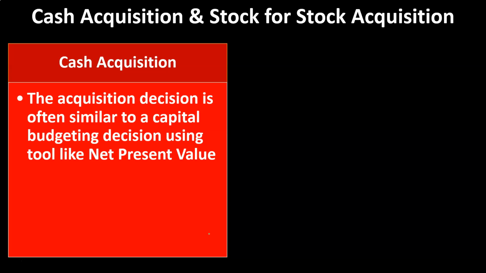In that instance, the decision-making process is often similar to a capital budgeting type of decision, where you might use a net present value calculation. So when the purchase takes place, you'll typically have an initial outflow of cash. How that will be structured can differ depending on how the merger will be structured.